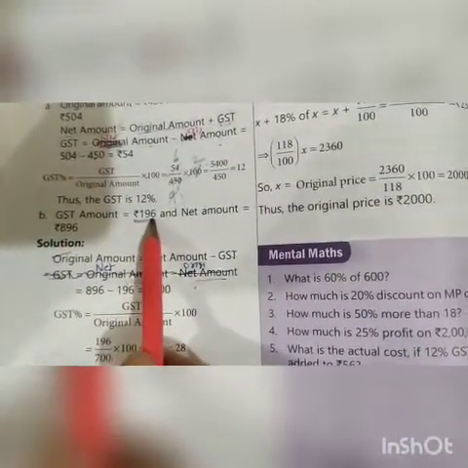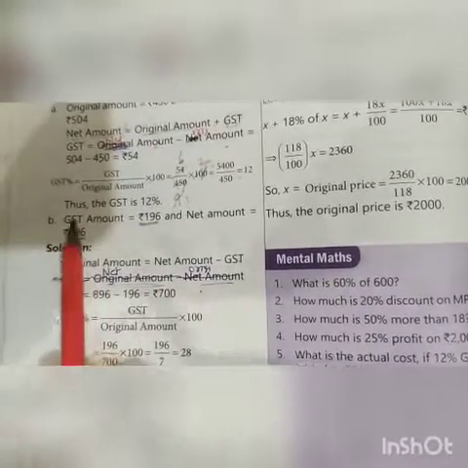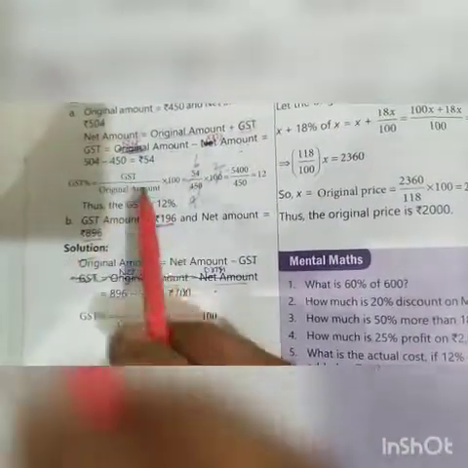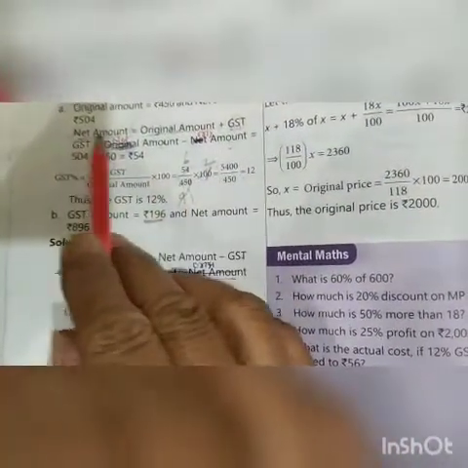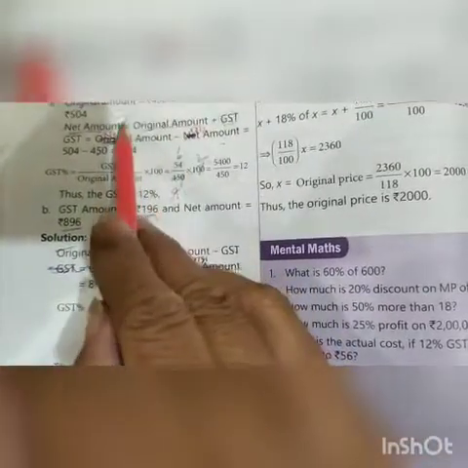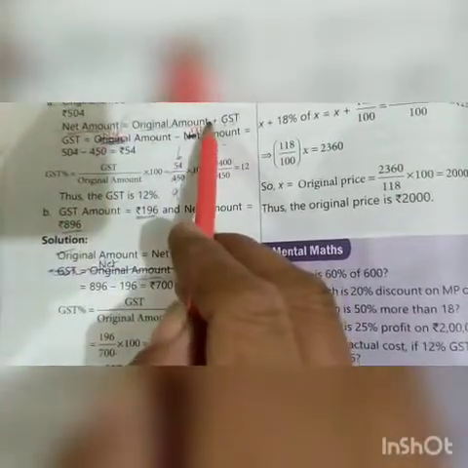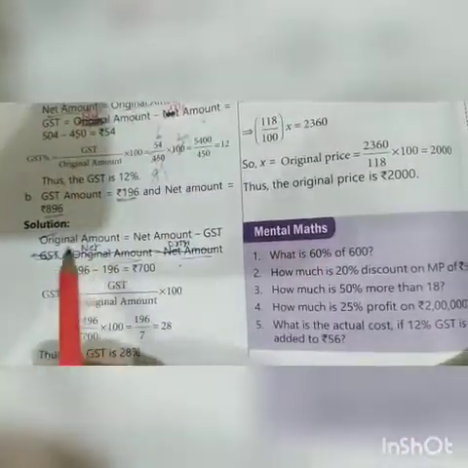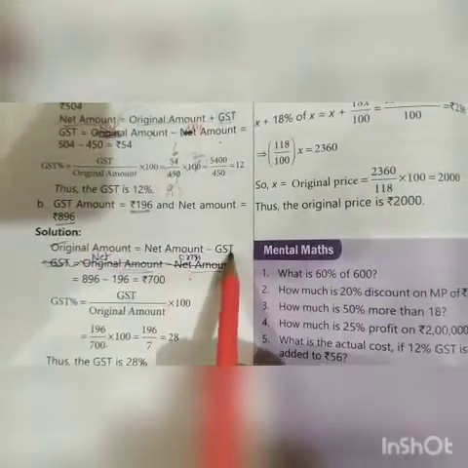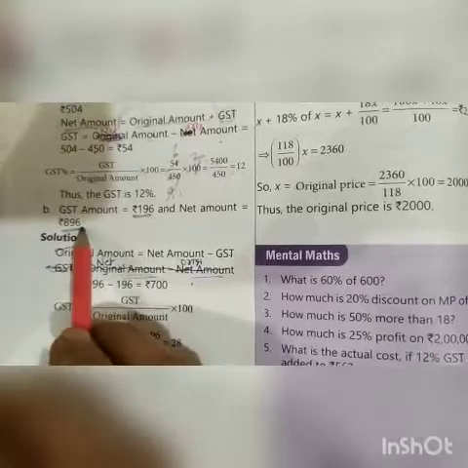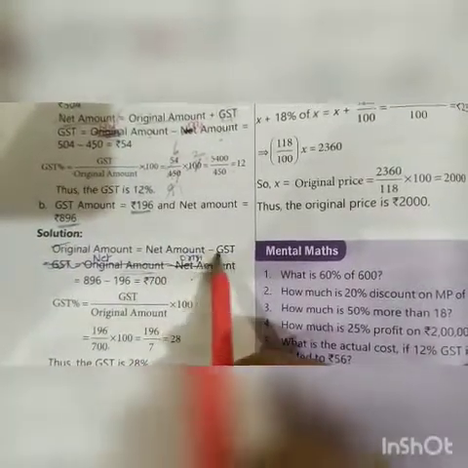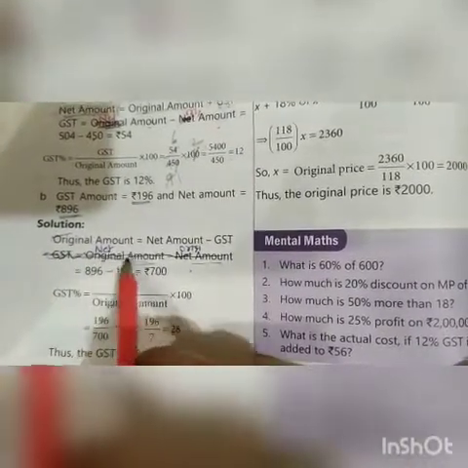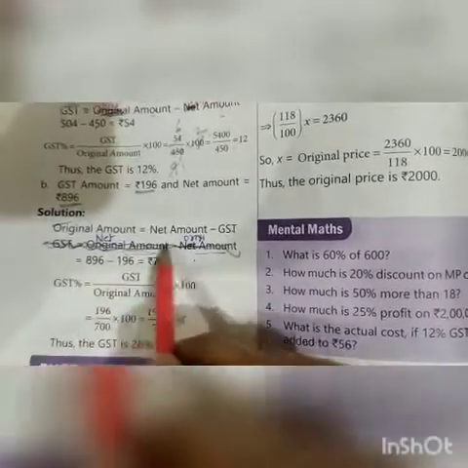GST amount is given 196 and net amount is given 896. Again we have to find GST percent. So again using this formula, original amount will be this net amount. This time take this GST to this side, and take net amount to that side. Then we get net amount minus GST is equal to original amount. Then net amount is 896 minus GST 196. We get 700 rupees. You cut this line, no need to write this line.